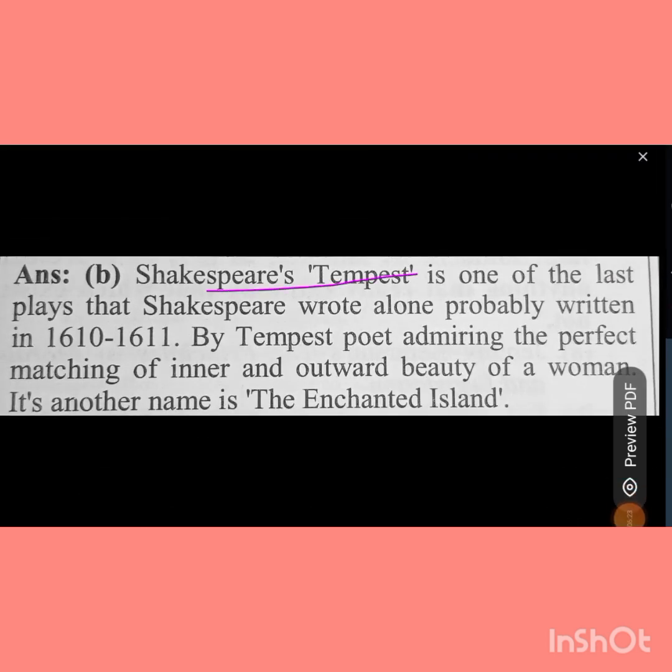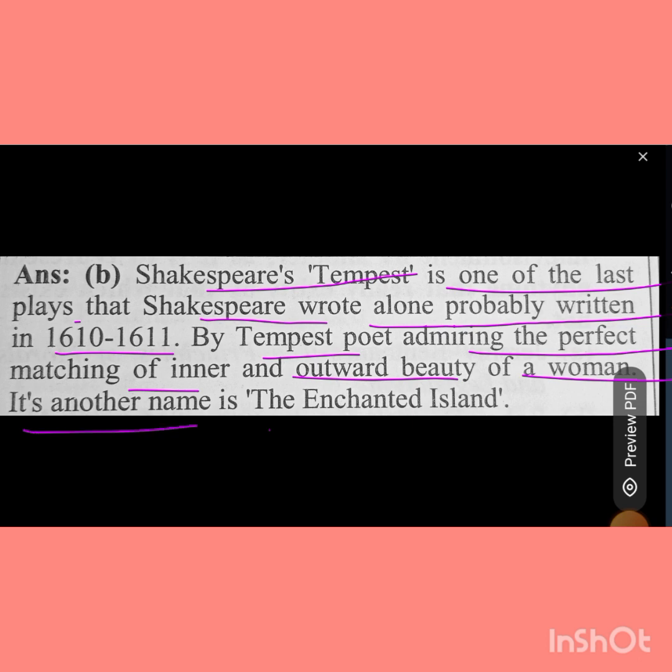Shakespeare's Tempest is one of the last plays that Shakespeare wrote alone, probably written in 1610 or 11. By Tempest, the poet admires the perfect matching of inner and outer beauty of a woman. Its other name is the Enchanted Island.